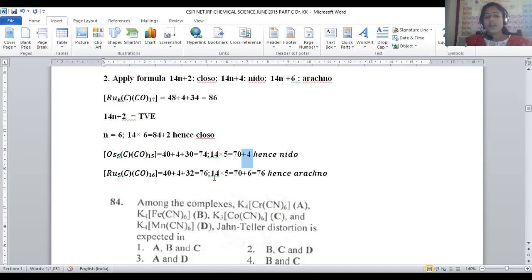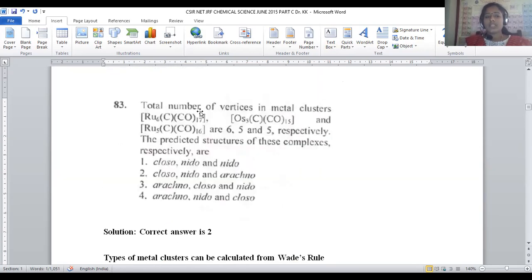How many metal atoms are there? Well, let us apply the formulas 14n plus 2, plus 4, plus 6. Which formula is suitable? We have to predict. 14 into n, what is the n value? How many ruthenium atoms do we have here? 5 ruthenium atoms. 14 into 5 becomes 70. So in order to satisfy 76, how much more do we have to add? 6. So 14n plus 6, what does this denote? The structure will be arachno, right? So the compound 1, the ruthenium 6 complex, will be closo.